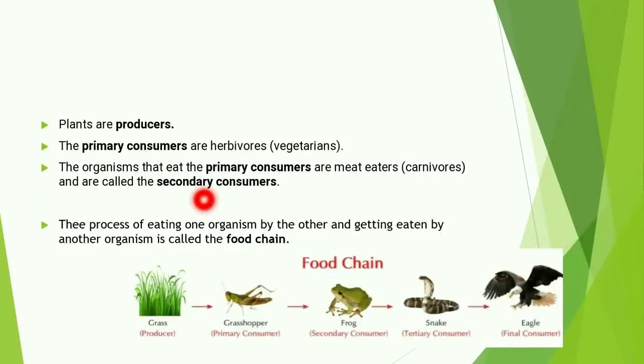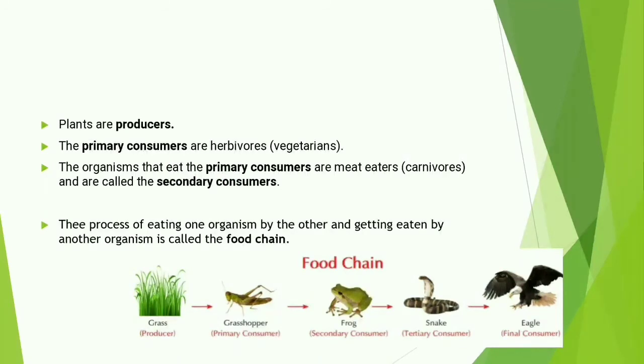I have already mentioned that plants are the producers. So who are the primary consumers? Primary consumers are the herbivores. Do you know why? Because they only eat the producers. That means they only eat plants. So the herbivores are the primary consumers.